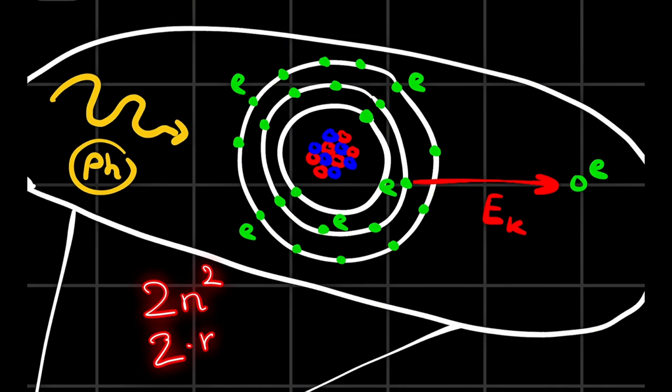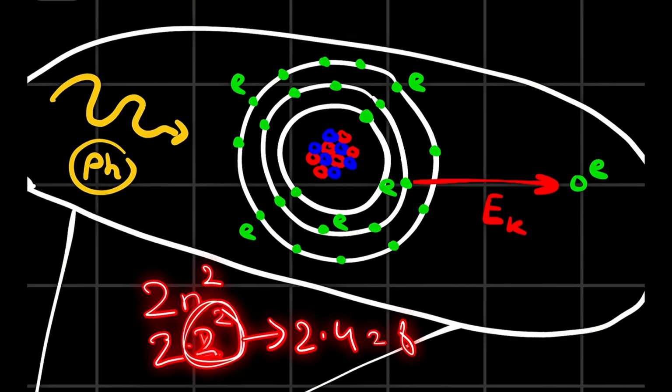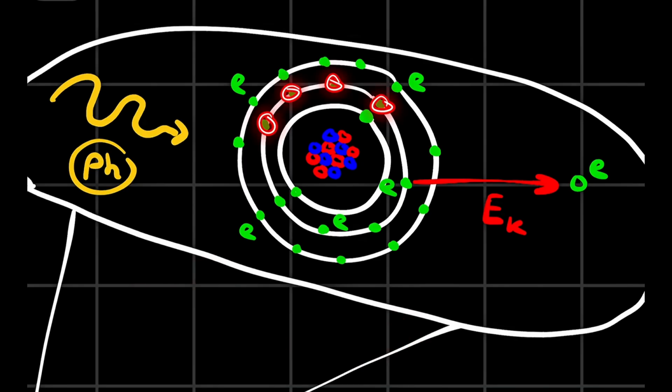And we can have in any atom just 2 electrons in the first level. If we continue by that formula 2n squared, it would be 2 multiplied by 2 squared, which is 2 multiplied by 4, which is 8. And as you can see, there will be just 8 electrons in the second energy level, and so on and so on.